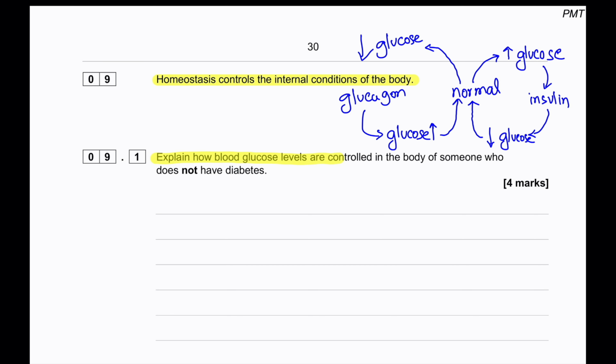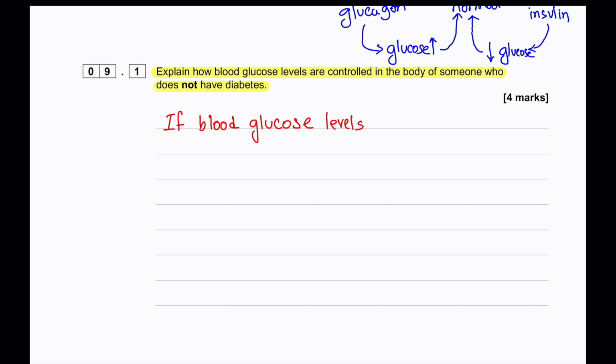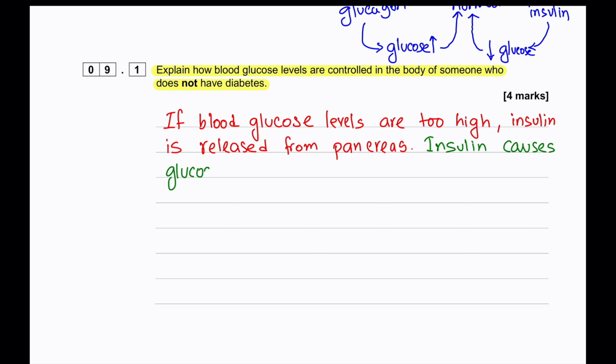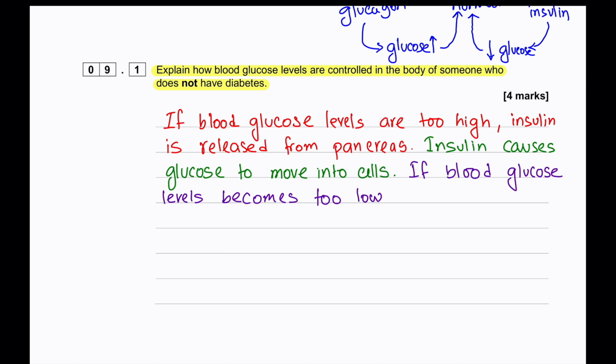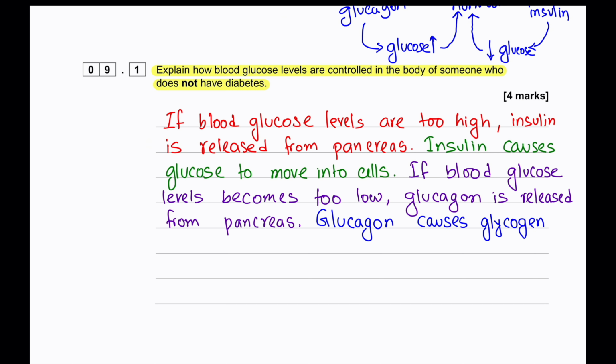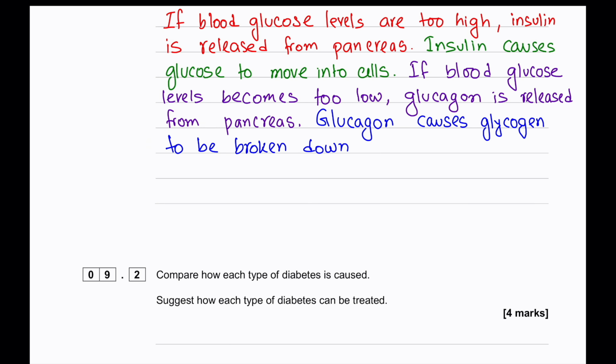Explain why blood glucose levels are controlled in the body of someone who does not have diabetes. Explain how blood glucose levels are controlled in the body of someone who does not have diabetes. So we will say if the blood glucose concentration is too high, insulin is released from the pancreas. Insulin causes blood glucose to enter the cells and blood glucose then returns back to normal. If blood glucose concentration goes too low, glucagon is released from the pancreas. Glucagon causes the glycogen storage of the liver to be broken down into glucose and then released into the blood. Blood glucose concentration increases and returns back to normal.